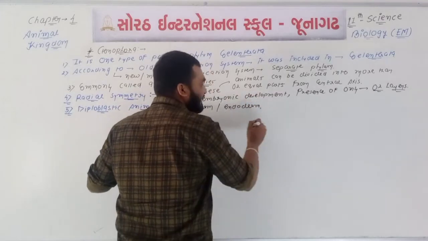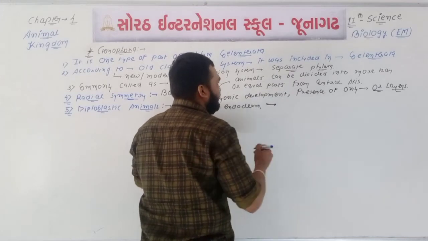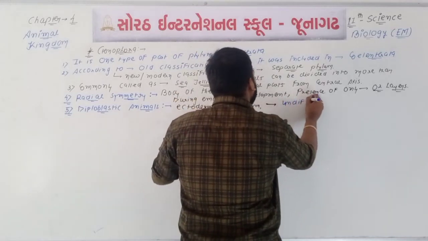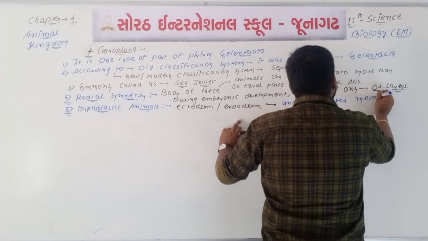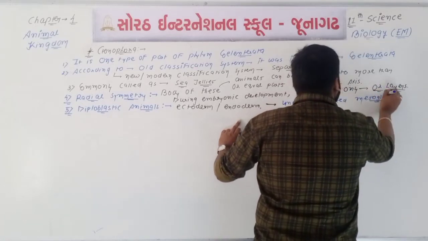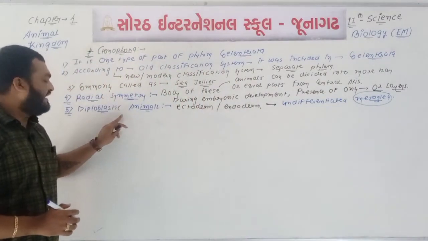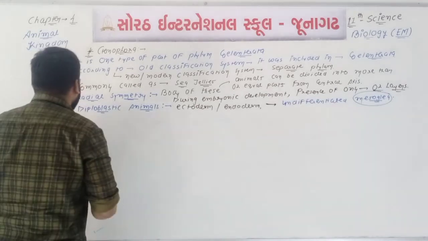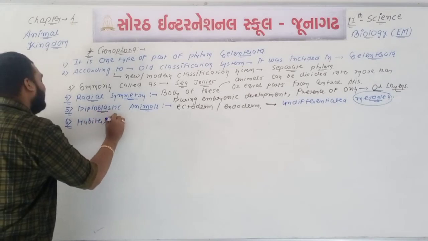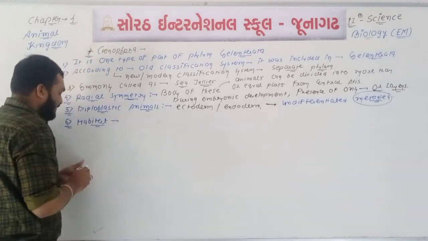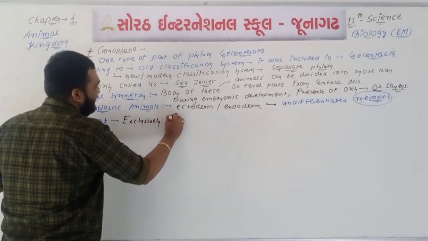And you know that the middle layer is absent, and in place of the middle layer, acellular undifferentiated mesoglea is present. So this type of animals are the diploblastic type of animals. Okay, then point number 6, if we talk about the habitat, then this type of animals are exclusively marine.